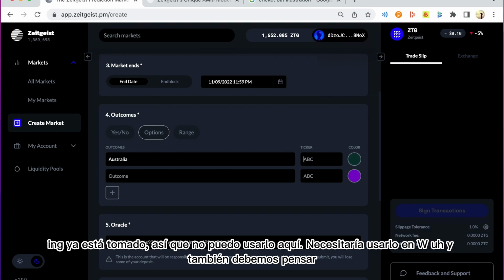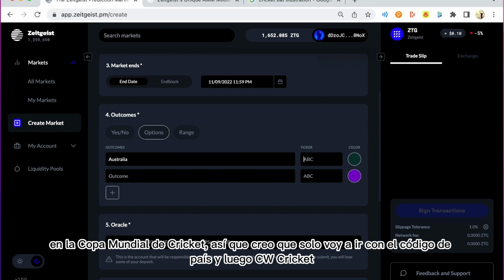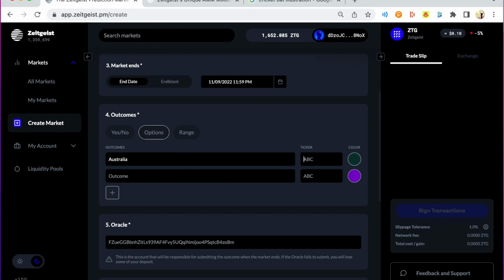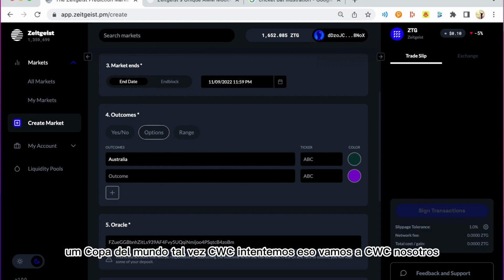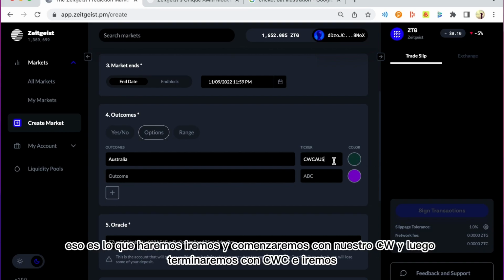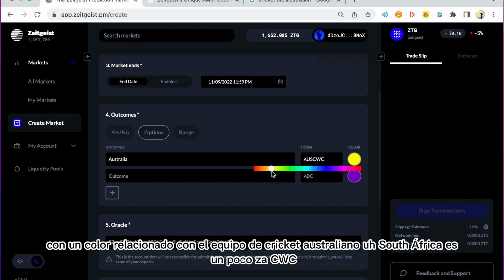And we also need to think of the Cricket World Cup. So I think I'm just going to go with the country code, then CW, Cricket World Cup, maybe CWC. Let's try that. Let's go CWC Oz. That's what we'll do. We'll start with Oz and then end with CWC. And we'll go with a color related to the Australian cricket team.